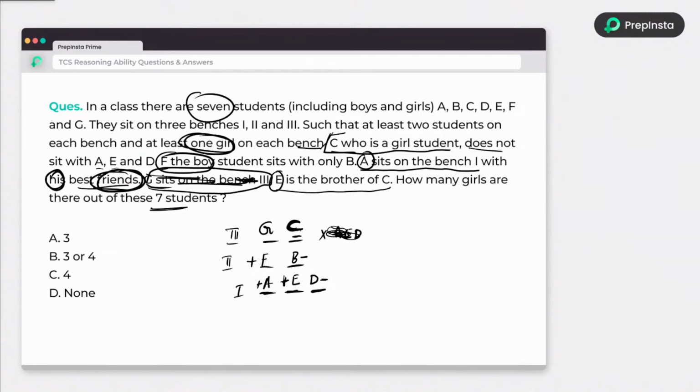Because nowhere is G's gender mentioned, and they are saying at least 2 students will sit on each bench and at least 1 girl on each bench. So if I make G female or male, it won't change any information they have given, right? So the answer is either 3 or 4. That's why it came up with 3 or 4. Am I right or not? Tell me in the chat.